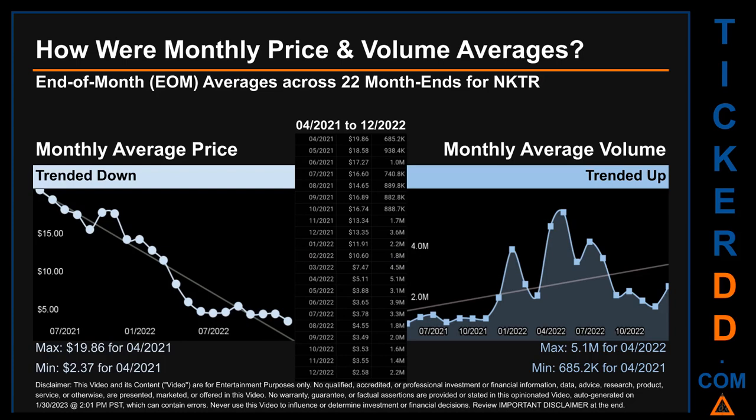The maximum end-of-month average price was $19.86 for 04/2021 while the minimum was $2.37 for 04/2021. Looking at volume, 04/2022 and 04/2021 respectively saw the highest and lowest monthly average volume at 5.1 million and 685.2 thousand.